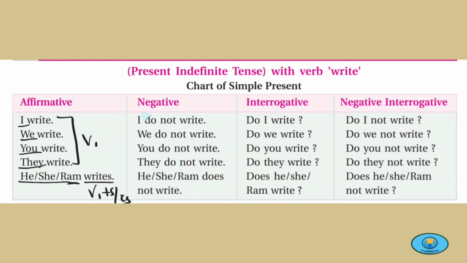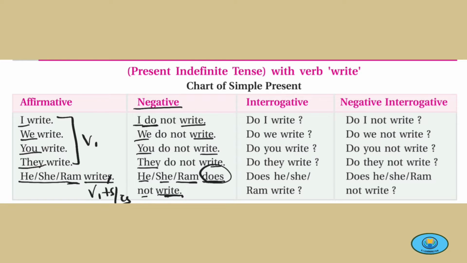Similarly, if you are making a negative sentence in the simple present tense, then you will use do or does as the helping verb. With I, we, you and they or plural subjects, you will use do not, and the first form of verb. With he, she, it or singular subject, you will use does not, and write will not have any s because this s is removed and this does is added in the negative sentence.